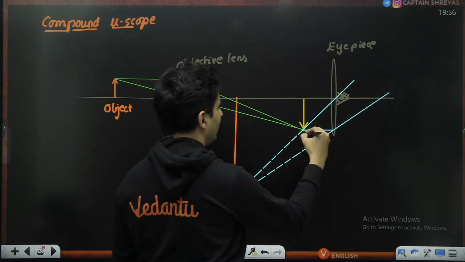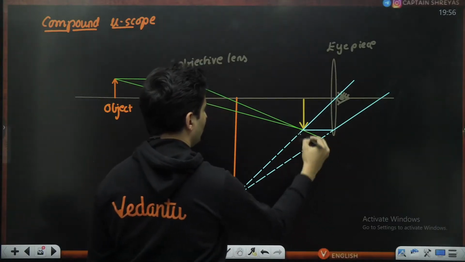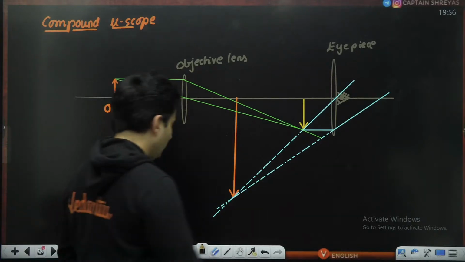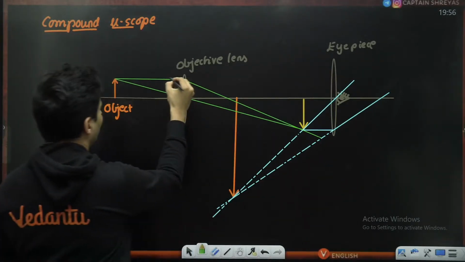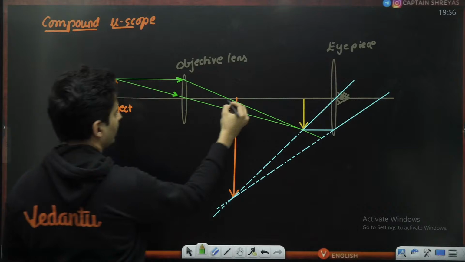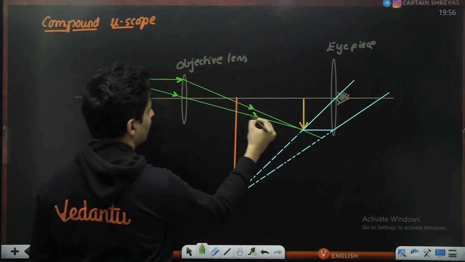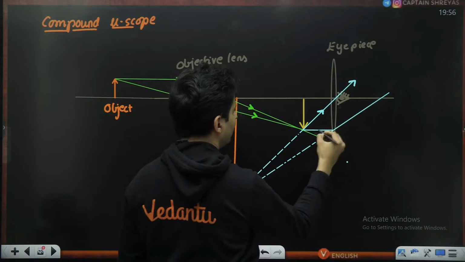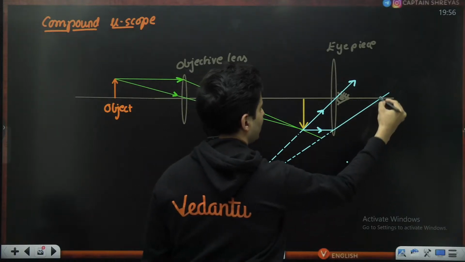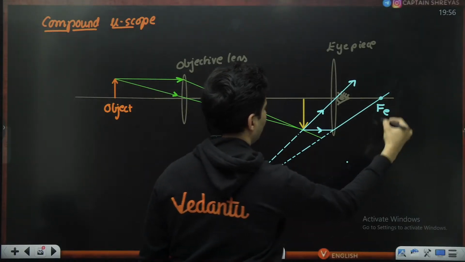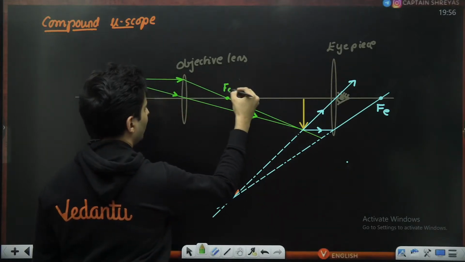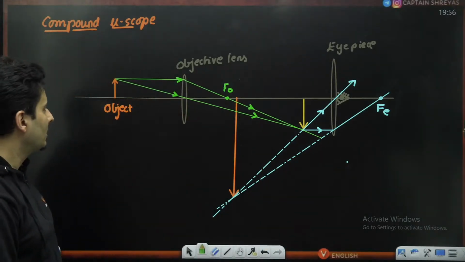These are not real rays. So I'll just show it as dotted lines. That's enough. So our job is done. Now the arrow marks will come over here, or they will meet over here like this, and over here they will go like this, undeviated. Parallel will then pass through the focal length of the eyepiece. This will be the focal length of the objective. That's it. Is that okay?